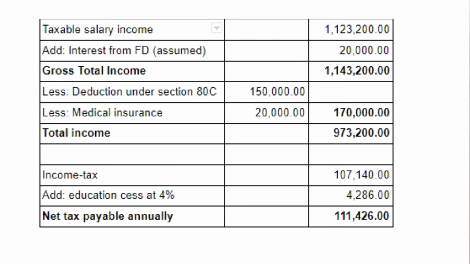We calculate the income tax on the total income at the slab rates. The income tax is Rs 1,07,140. The slab rates are 20% for income from 5 lakh to 10 lakhs, and below 5 lakhs, the slab rate is 5% for income from 2.5 lakh up to 5 lakh. We add an education cess at 4% of the tax payable, which is Rs 4,286. The net tax payable is 1,11,426. This amount is payable annually, and this amount is divided to arrive at the TDS per month. Your payslip will reflect this TDS amount on a monthly basis. The same gets reduced from your monthly salary.